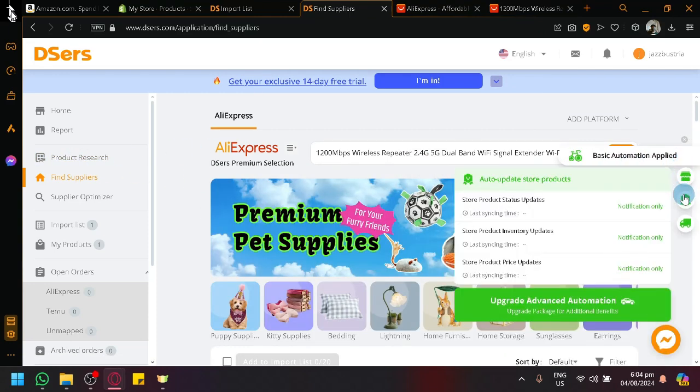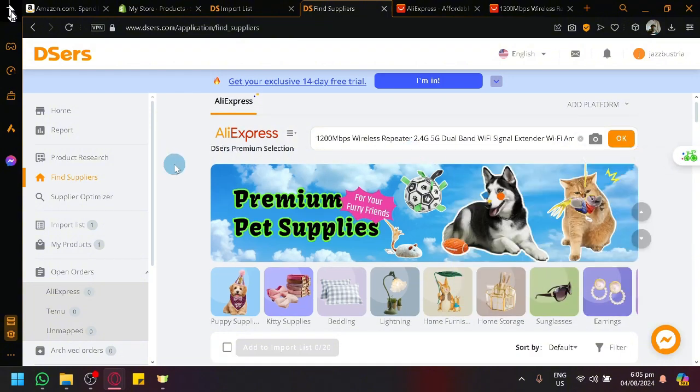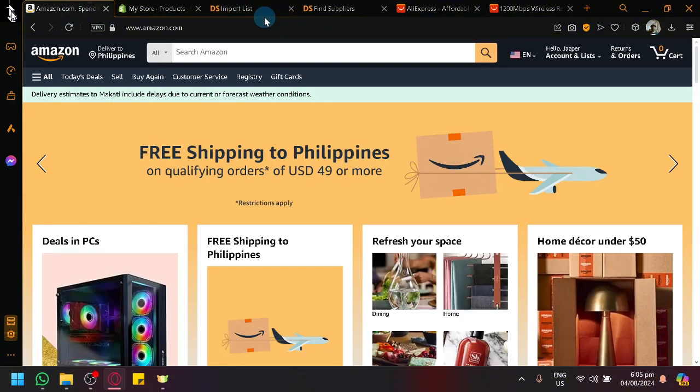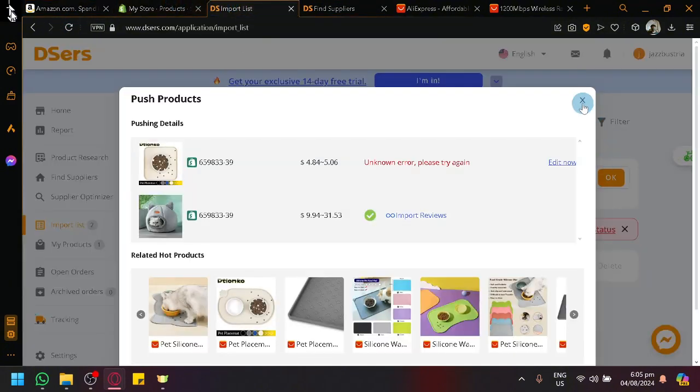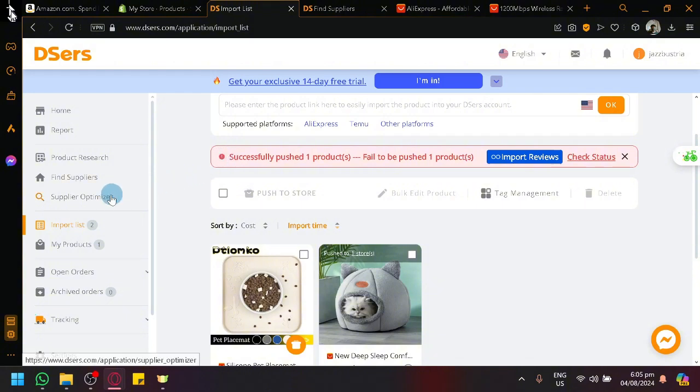There's also other information over here that would help you with the integration between Amazon and AliExpress. You have automations over here. You don't have to worry about anything, since everything would be automated. You're only going to be able to manage the ordering stuff. You are able to manage everything, but you don't need to push or do much because of all the automations.